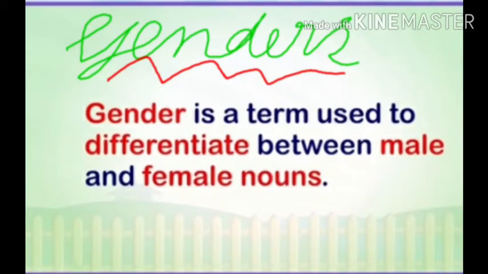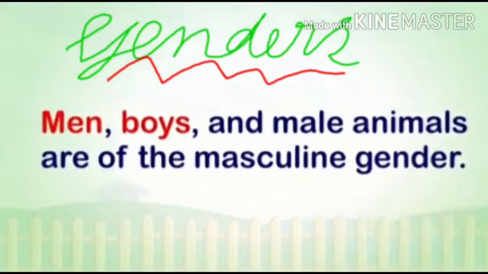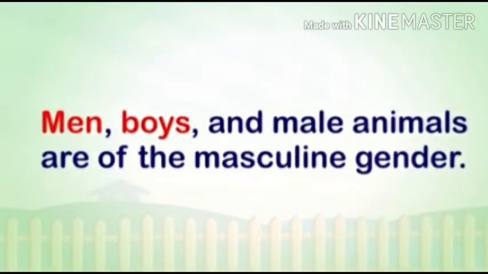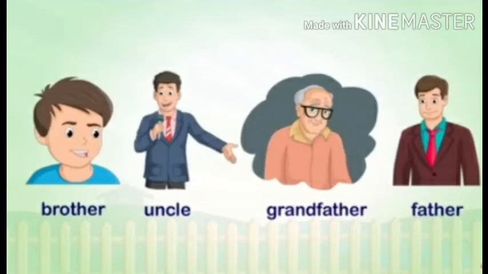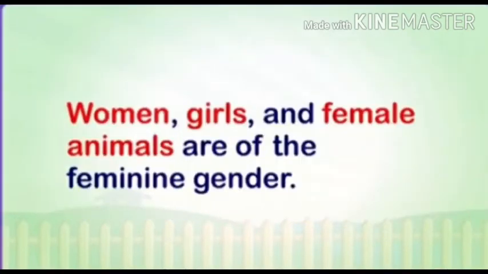Today we are talking about gender. Gender is a term used to differentiate between male and female persons. For example, male persons: men, boy, and masculine gender of animals. For example, boy, uncle, grandfather, father. These are the examples of masculine gender. Women, girls, and female animals are of the feminine gender.